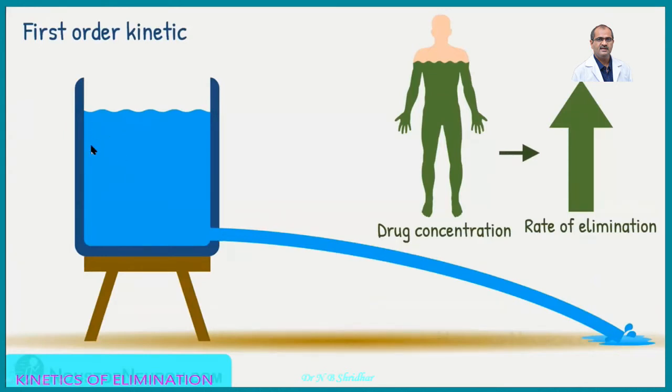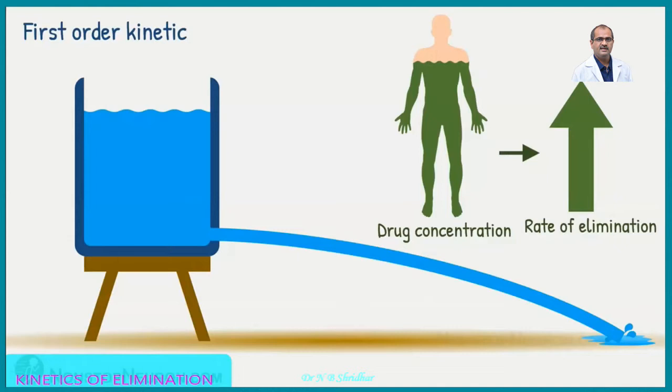So as the concentration of the drug goes on increasing in the body, the rate of elimination increases. If the concentration is less, then the excretion will be less, whereas as the concentration increases, the force of the excretion also increases. That is what is depicted here. As the drug concentration goes on increasing, the rate of elimination also goes on increasing. Hope you got the point.